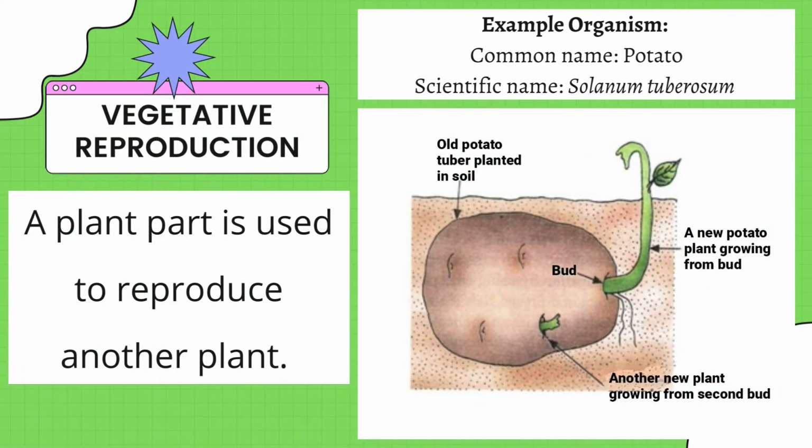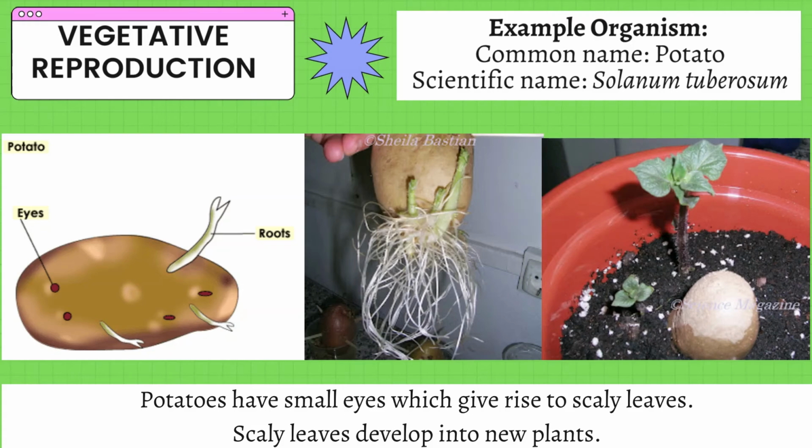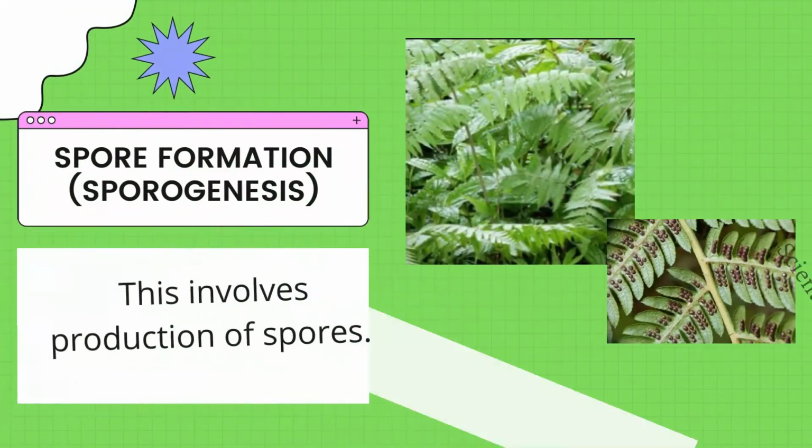Then we have vegetative reproduction, which is also under asexual reproduction. In vegetative reproduction, a part of a plant is used to reproduce another plant. In our example, we have the potato. On a potato, we have eyes, the dark spots on the potato, which later on will sprout, and when planted, will grow into a new potato plant or a root crop.